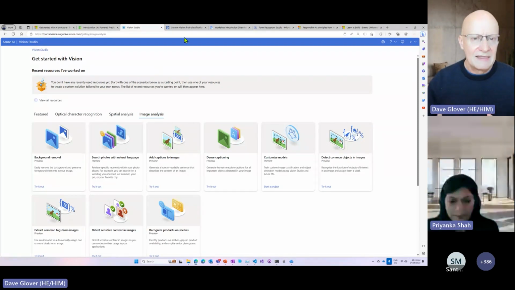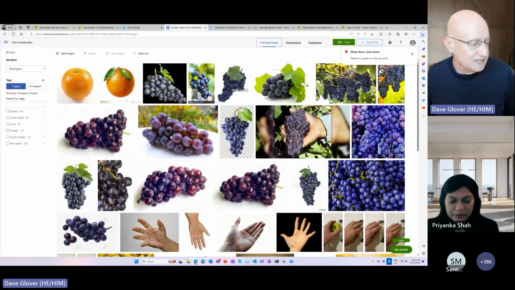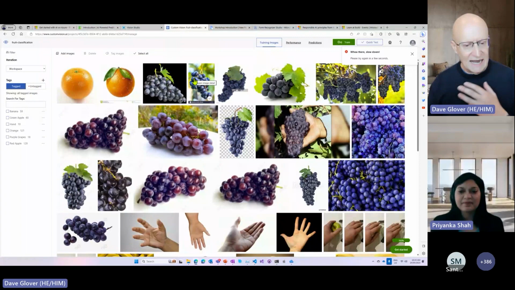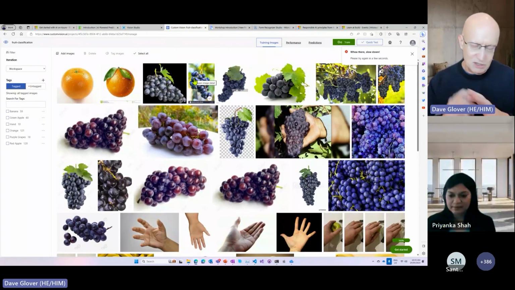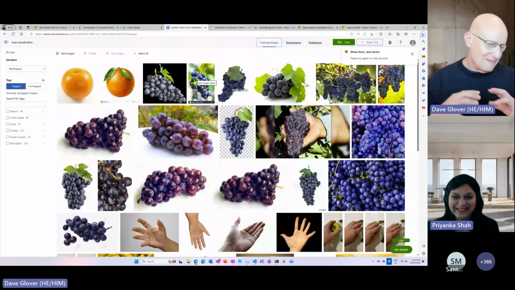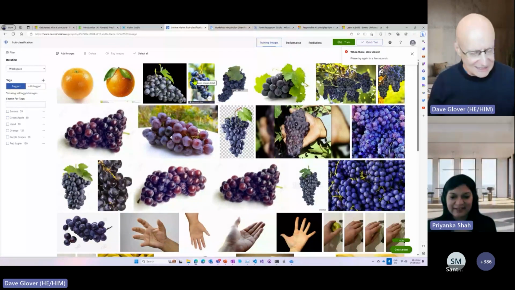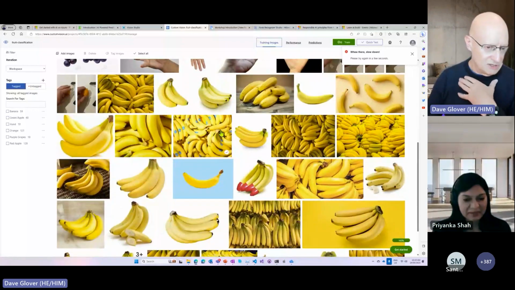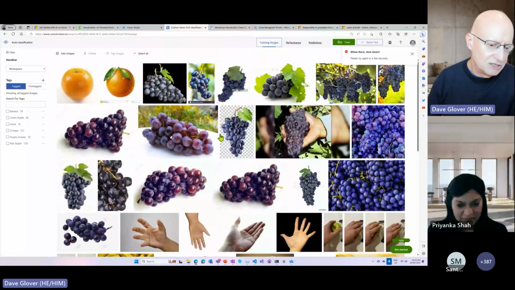Now, the next thing I want to talk about is something called Custom Vision. Now, Custom Vision is a fun one to play around with and to kind of get some concepts. And I love this because you don't need to know anything about machine learning. The hardest thing about this project is actually collecting the images. And you can see I've got a whole stack of images of fruit. And you can imagine this is the retail.